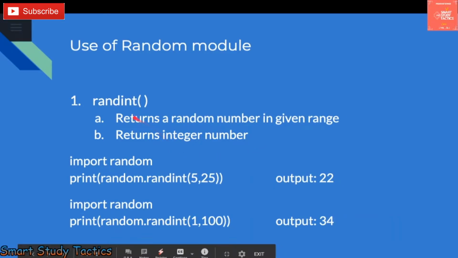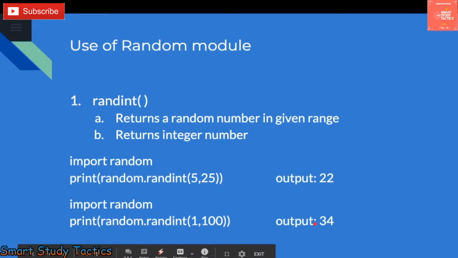Now the next is randint. Second point, randint. As int defines, it is going to generate an integer number, but it will generate the number within a range. You can define your range. You can see here random dot randint 5 comma 25. It is generating 22. It can be 22, it can be 33, it can be 44. It will include 5 also, and it will include 25 also. Make sure it will include both the numbers. You can see here it is generating 1 or 200. It might be 34 or something else. This is clear to everyone, I hope so.